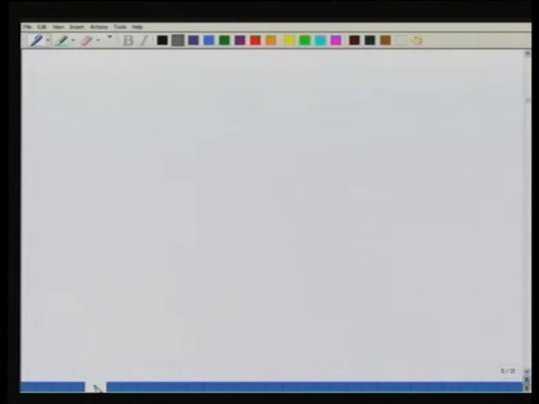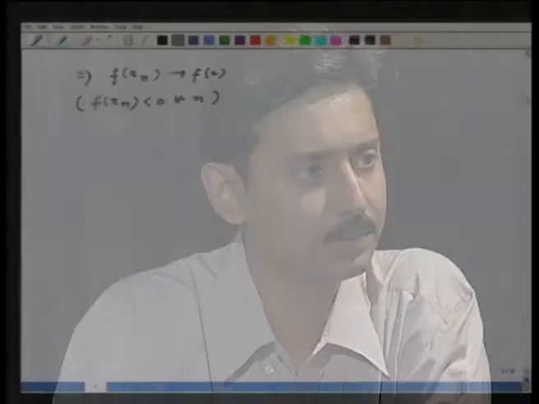Now this implies by continuity that f of xn converges to f of C. Now I also have that f of xn is strictly less than 0 for all n. What does this imply about the limit? If I have a sequence all whose terms are negative, then the limit of the sequence cannot be positive. At the most it can be 0.